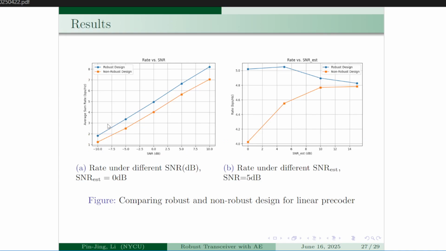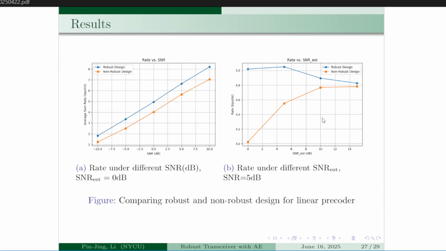So for this configuration, our simulation results look like this. On the left-hand side, we have the rate under different values of SNR, and we fixed the estimation SNR for the channel to be 0 dB. So we can see that there's a nice gap improvement for our robust design compared to the non-robust design.